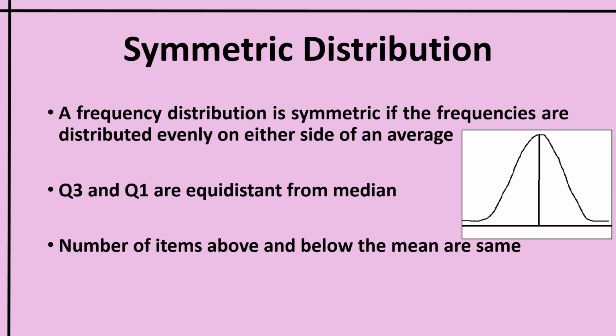So in the case of a symmetrical distribution, the curve will be a bell-shaped one, just like the one seen here. So that the items on either side of this ordinate will be the same. To this side as well as this side, the number of items would be the same. And for a symmetric distribution, the mean, median and mode would be the same, and it will be here. This will be the mean, median as well as mode. That will be equal.